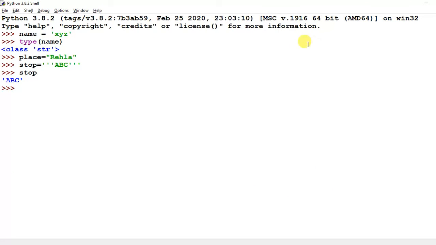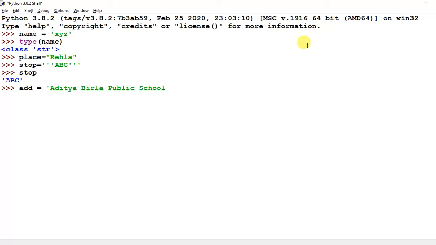Okay, and for a multi-line string, suppose you want to store one: address equals to, and then Aditya Birla Public School.